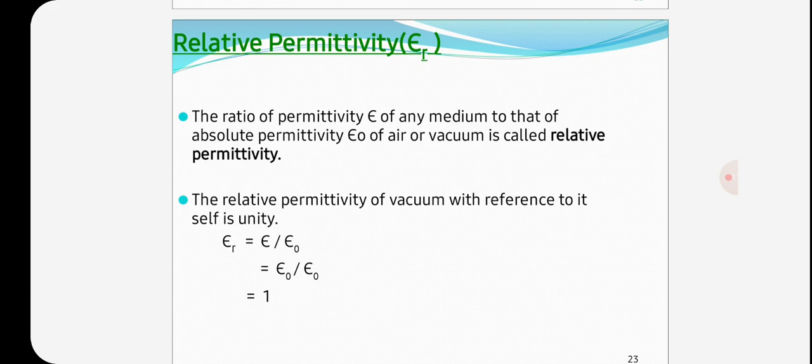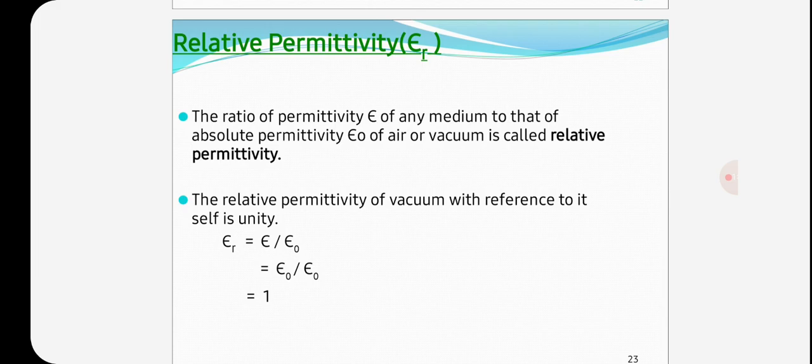Relative permittivity epsilon r is equal to epsilon by epsilon naught. The relative permittivity of a medium is measured with respect to the permittivity of vacuum or air. It has different values for different mediums.